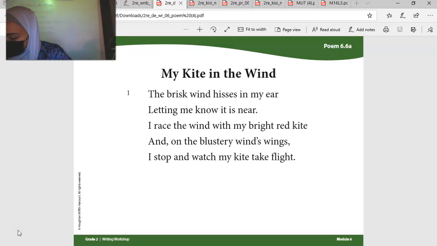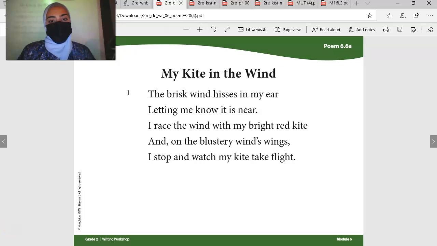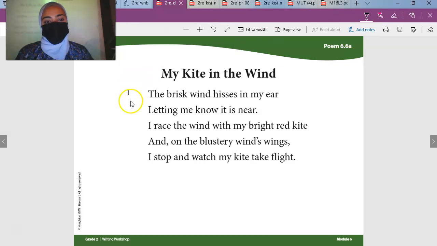Let's look at the example that we have. I want you guys to take out your writing packet and look at your example. We are going to first number the sentences in our poem. So here, this is sentence number 1. Obviously, they have a number 1 next to it.